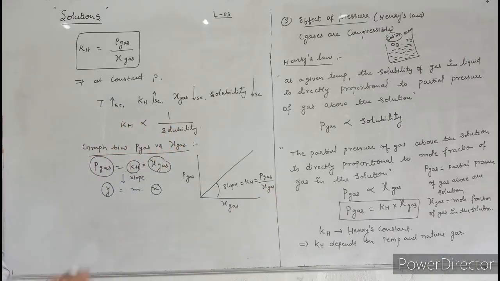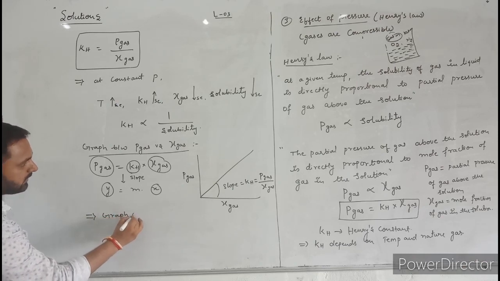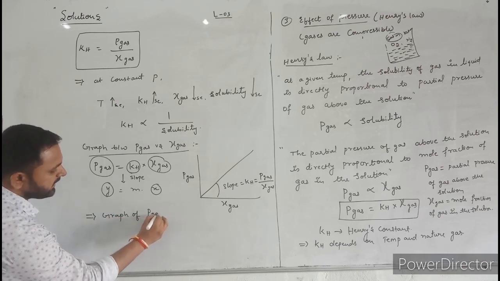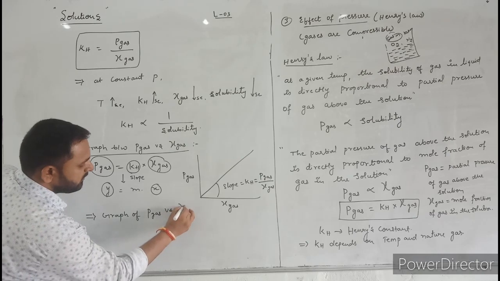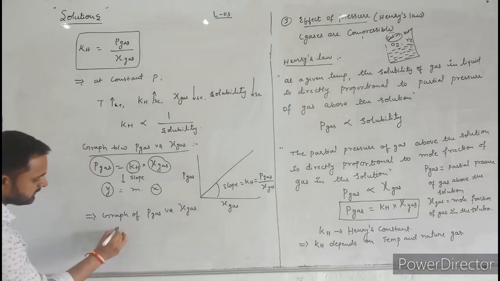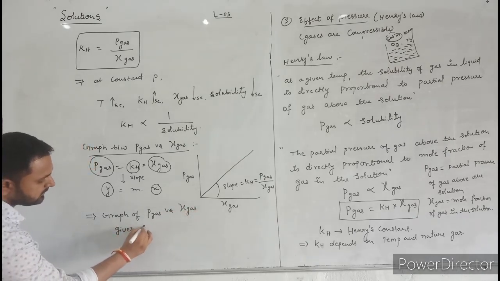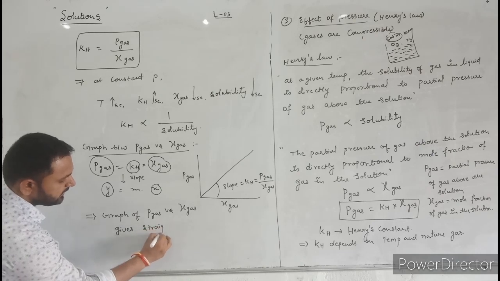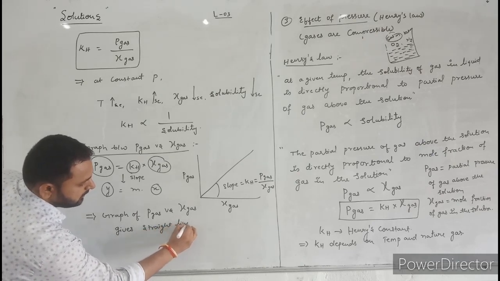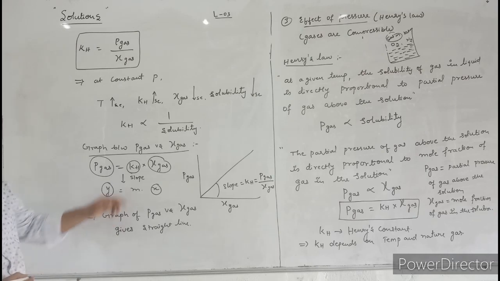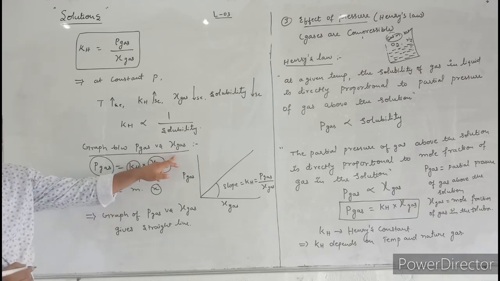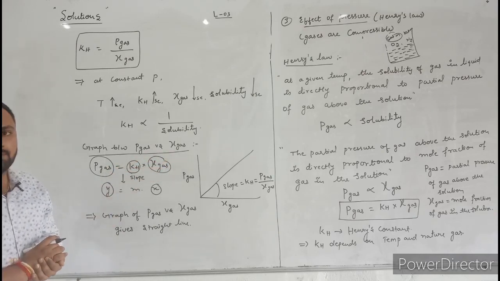The graph of partial pressure of gas versus mole fraction of gas gives a straight line.